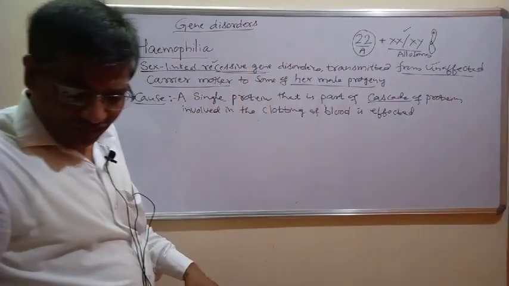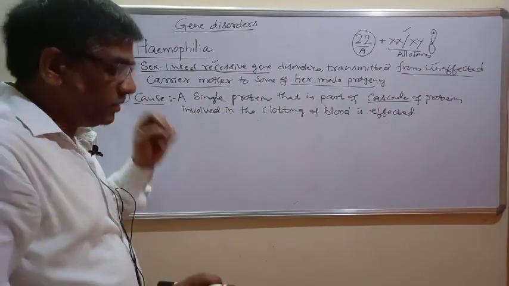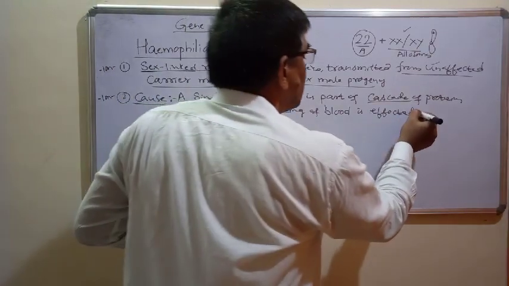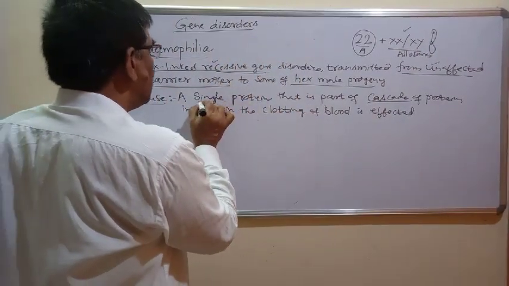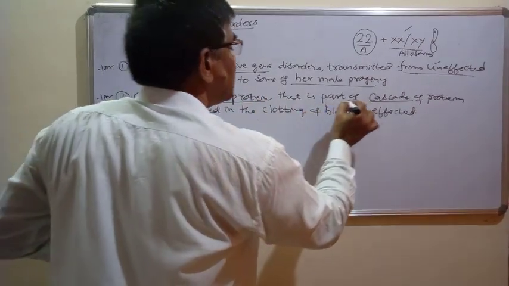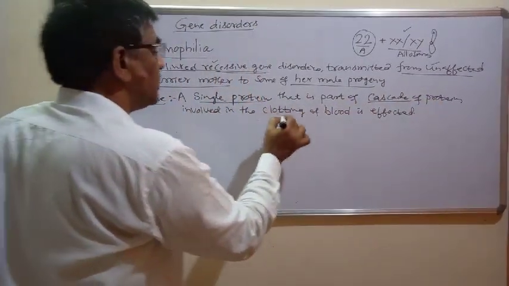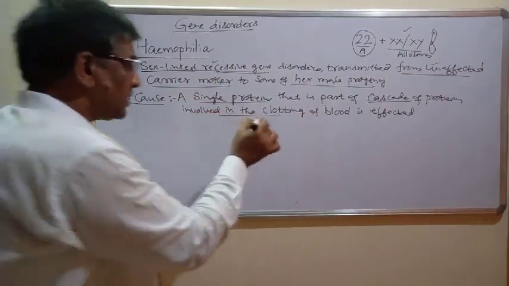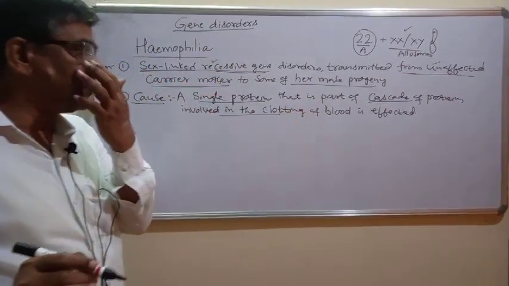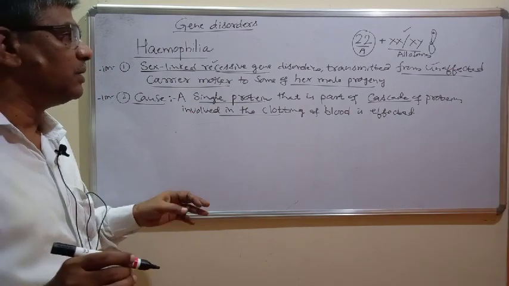In the clotting of blood is affected. Now you have to understand this term: a single protein that is part of the cascade of proteins involved in the clotting of blood is affected. It means during the clotting of blood, you have already studied in first PUC the mechanism of blood clotting.